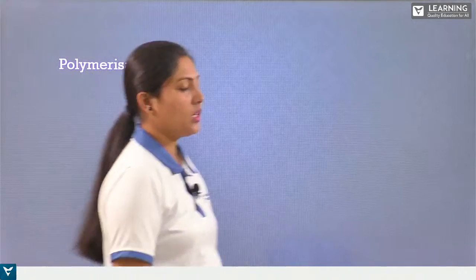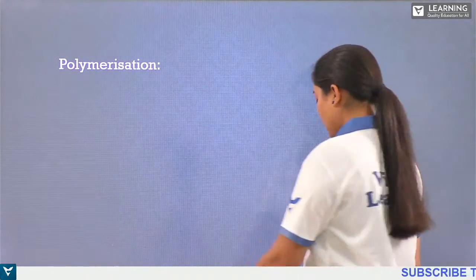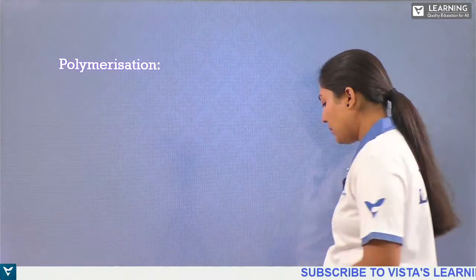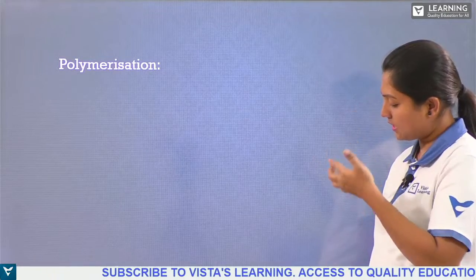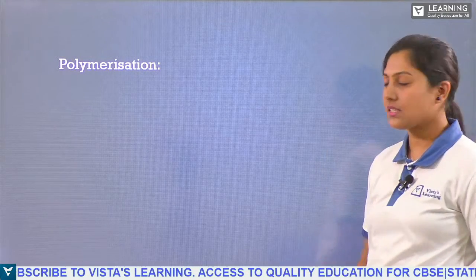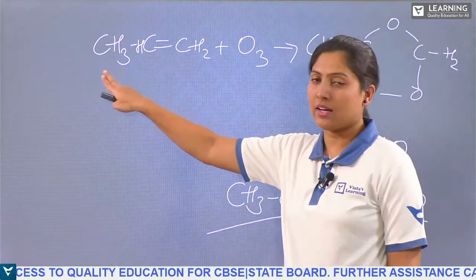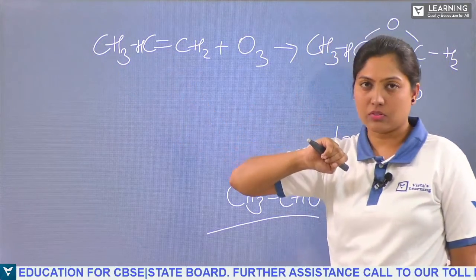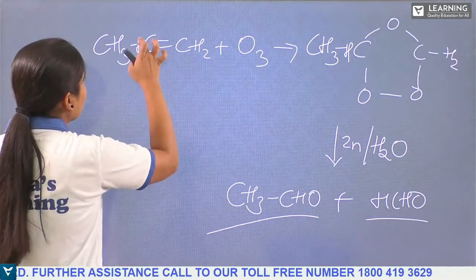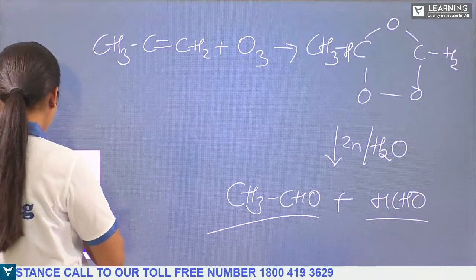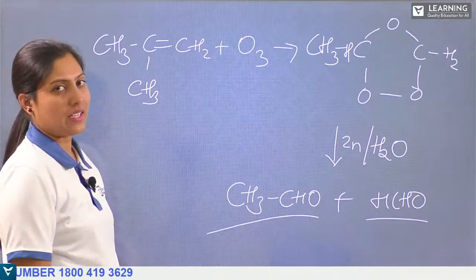So next we have polymerization. Hope you all understand this, students. What is polymerization? What do you mean by polymerization? So if I'm taking this as an example, as I said, I'll just go with the previous one. This, we have one R group, right? So if instead of this I have the other R group, if instead of this hydrogen I have the other CH3 group, then what shall I get here?